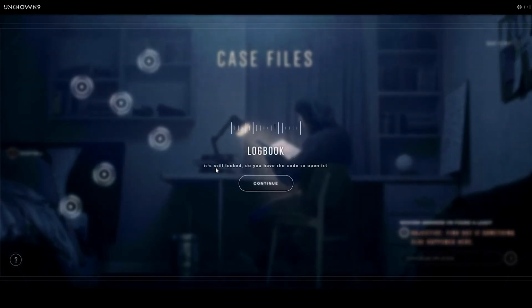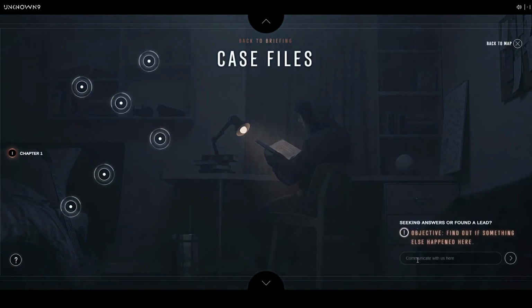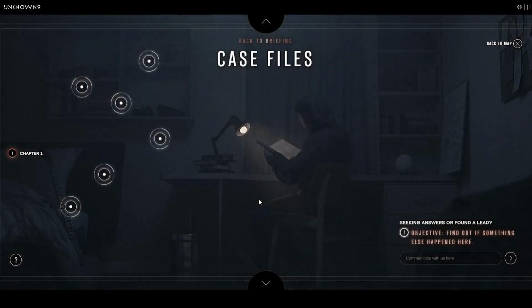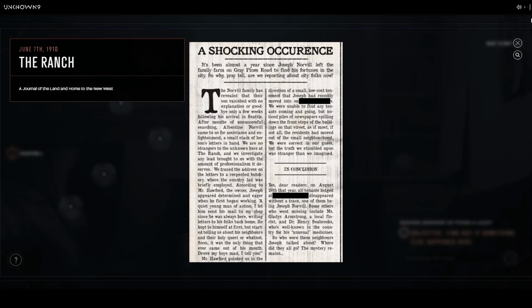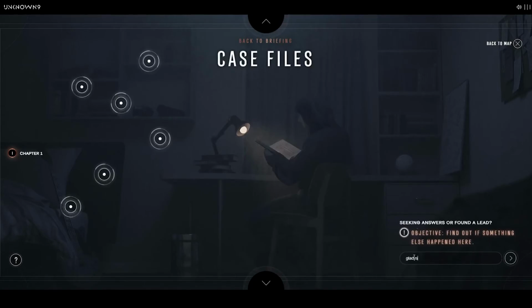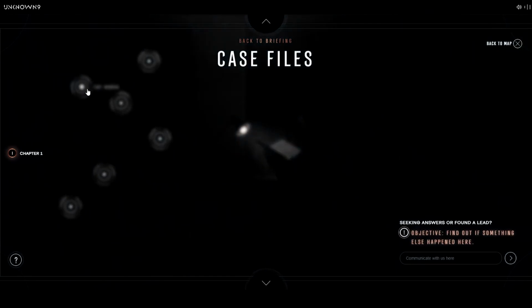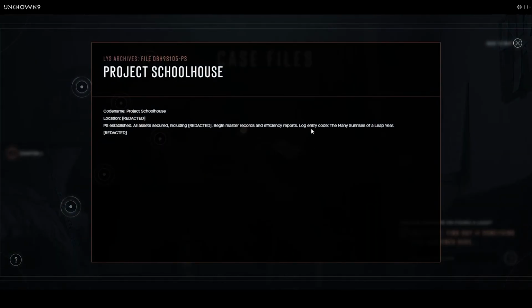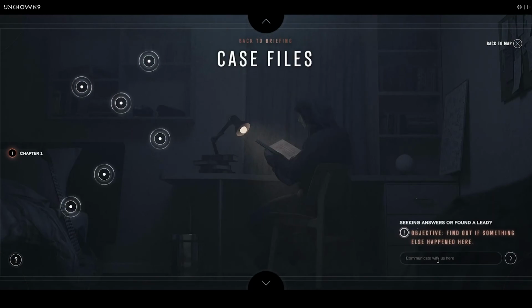Logbook. It's still locked. Do you have the code to open it? Yes. 366 logbook. Nope, that didn't unlock the mechanism. Oh, okay. It was worth a try. Gladys Armstrong. No, nothing. It's strange. I was pretty sure that log entry code would relate to the same logbook.